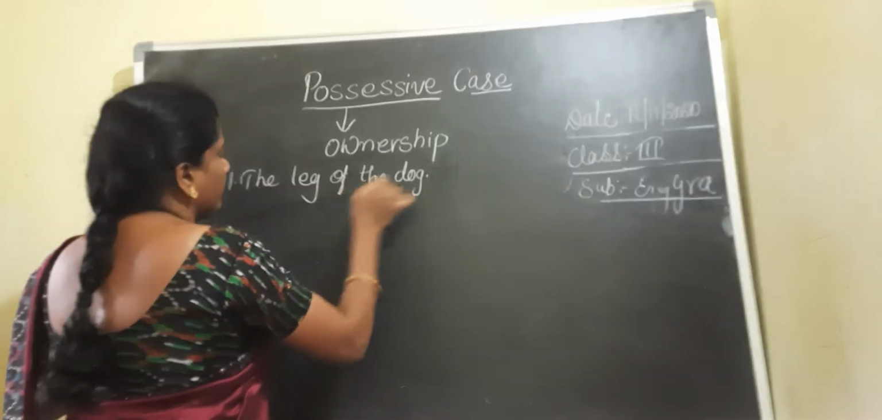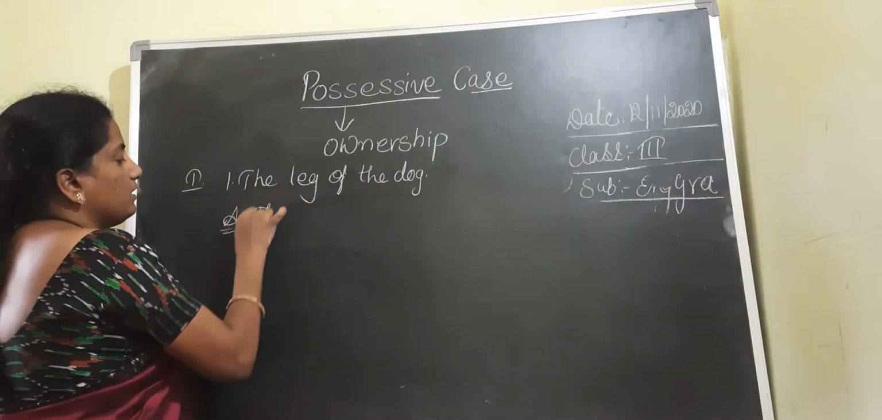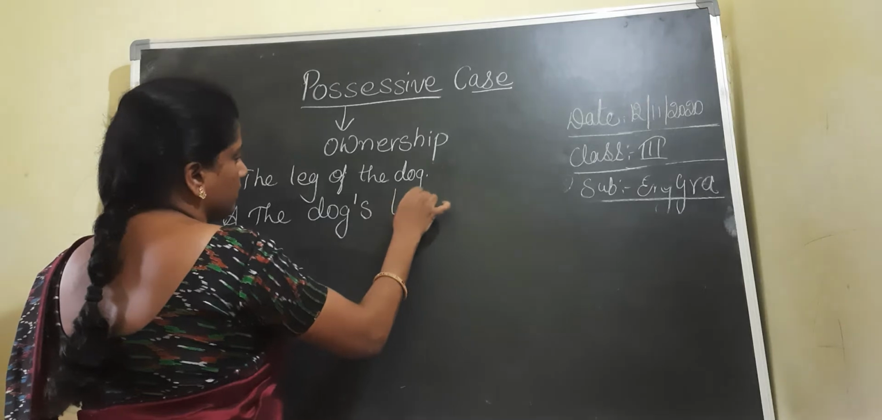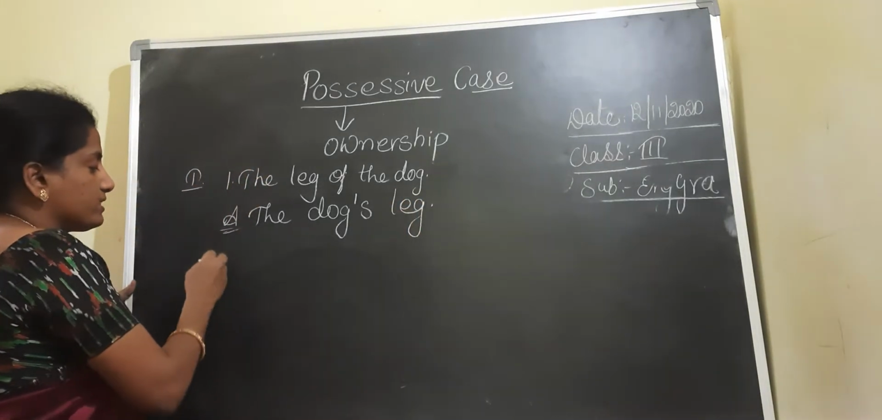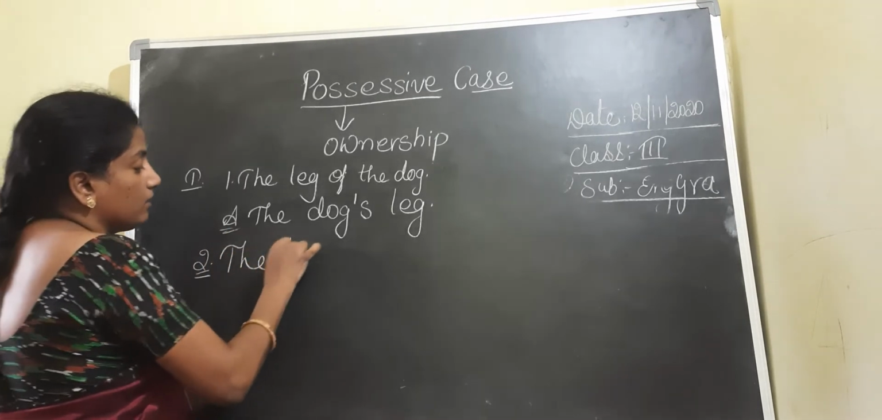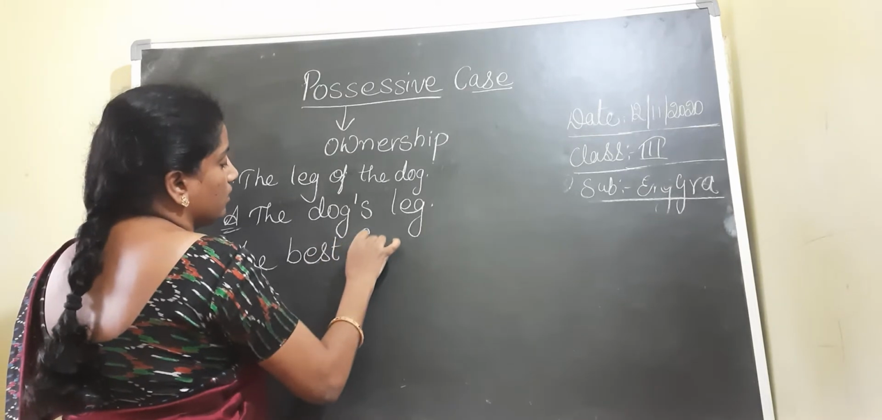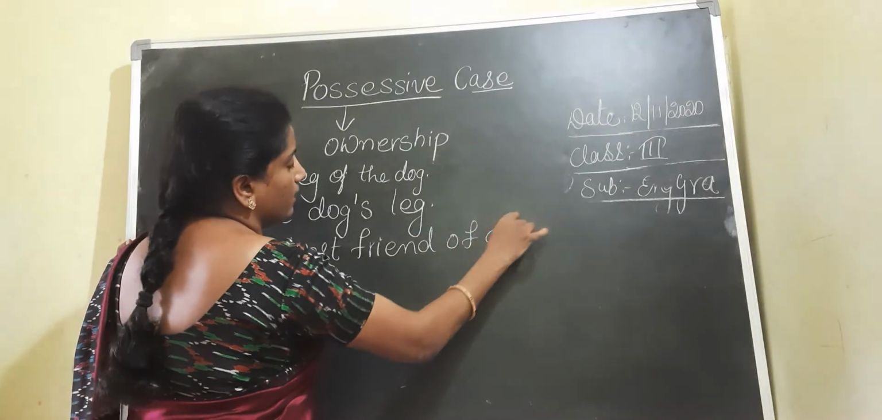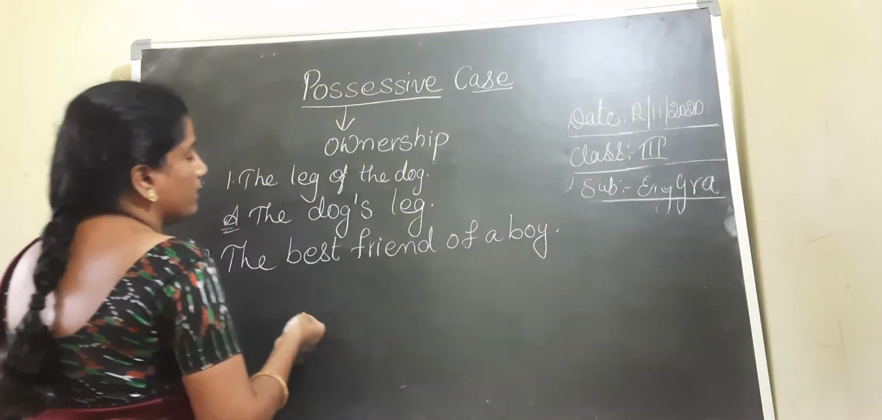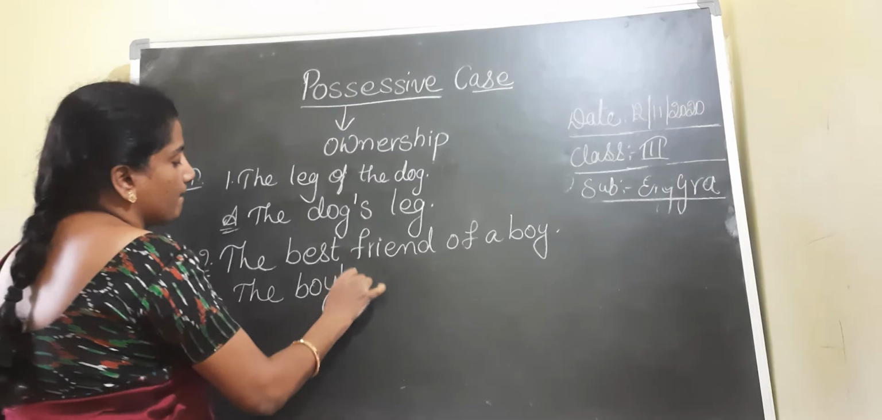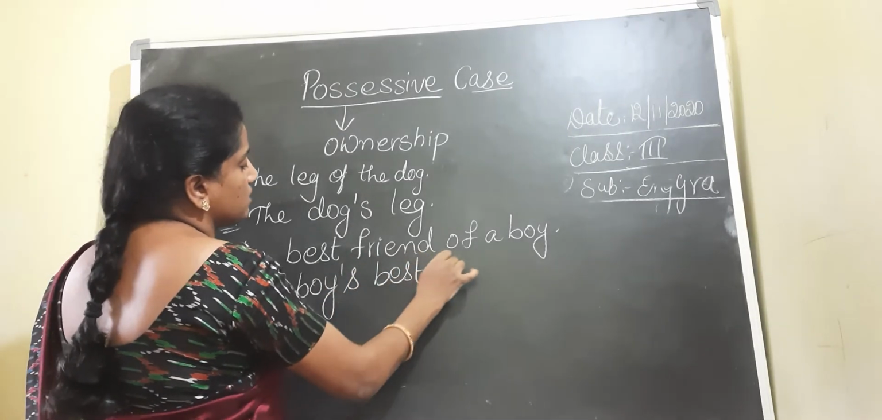What can we write? The dog's leg. The dog's, apostrophe s, dog's leg. Another example given to you, children: the best friend of a boy. Here we can write the boy's best friend.